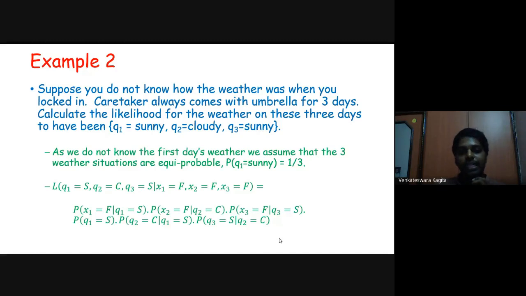That is why we have taken only the previous day's weather into account, though you have various other alternatives. If you multiply all these, the likelihood of the sequence Q1 equal to sunny, Q2 equal to cloudy, Q3 equal to sunny is 0.0057. So this is how you calculate.